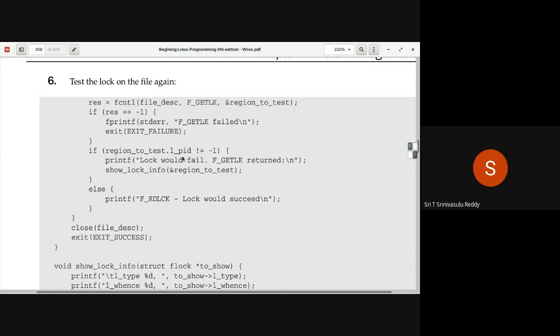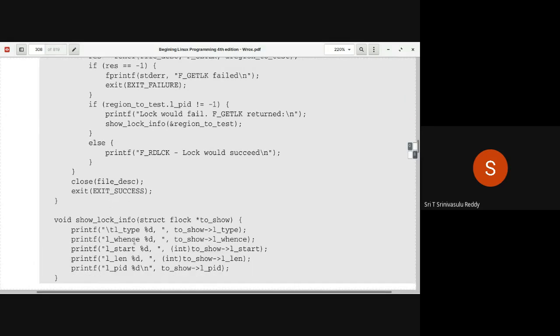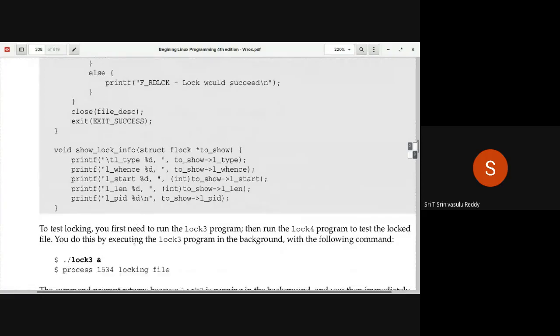If it is equal to -1, l_pid, that means the structure is not changed. If the structure is not changed, it means that it is possible for you to apply the lock. So you say F_RDLCK lock would succeed. And then close the file descriptor. It's a very simple program, as all of you appreciate. And this is the actual function for displaying the structure. It is very straightforward. Show lock info of all this.